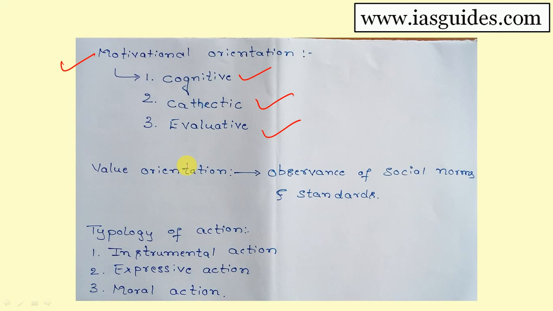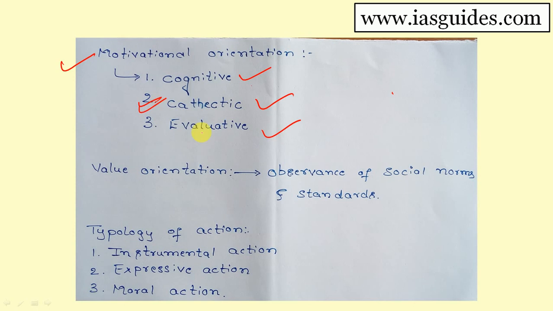Third, pleasures will be there, and so on. That belongs to cathartic motivational orientation. Here in cathartic orientation, definitely cultural values guide a person towards his orientation. Cultural values will always be there in cathartic motivational orientation.